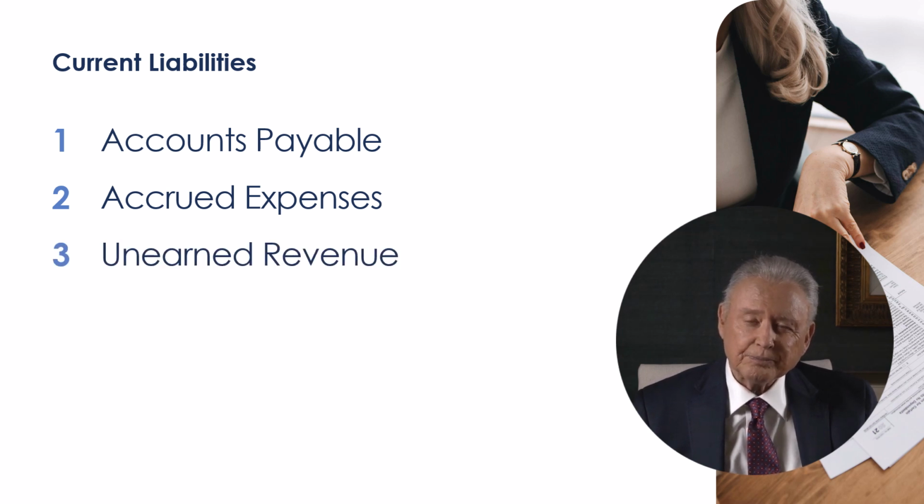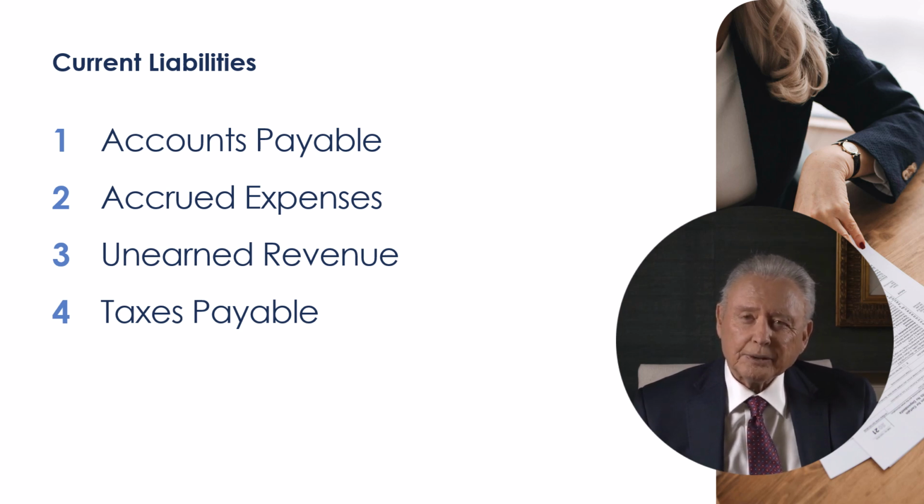Unearned revenue is not revenue. It is a short-term debt obligation arising from amounts paid to a company for goods or services not yet delivered. For example, a contractor deposit for a remodel job not yet performed, or a retainer paid to an attorney for services not yet delivered. Taxes payable are amounts due to a government entity on earnings realized. This includes income tax, property tax, and payroll taxes withheld.